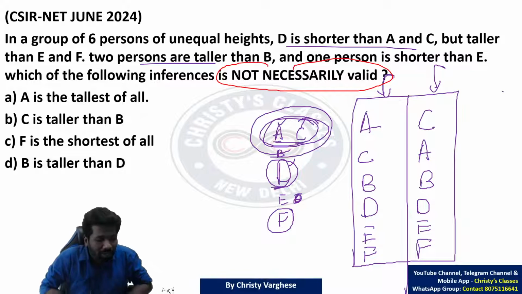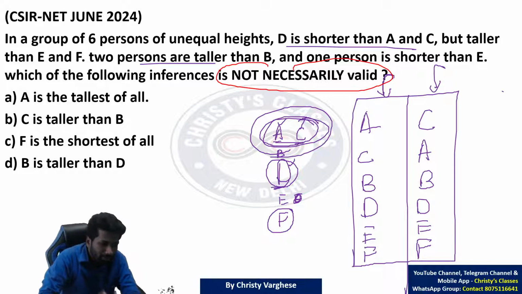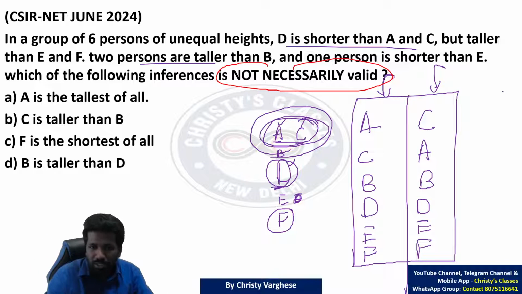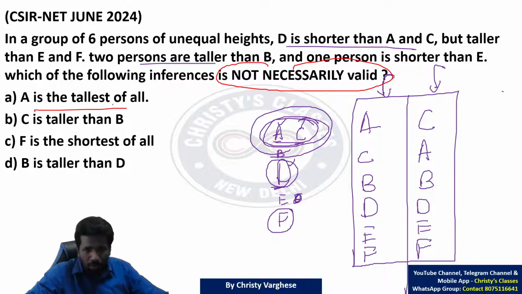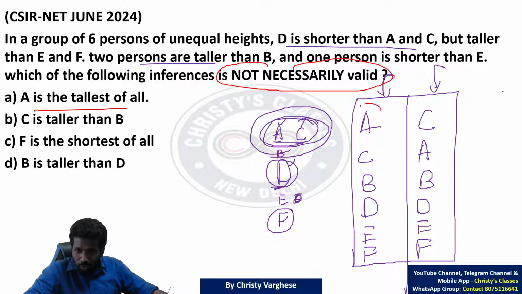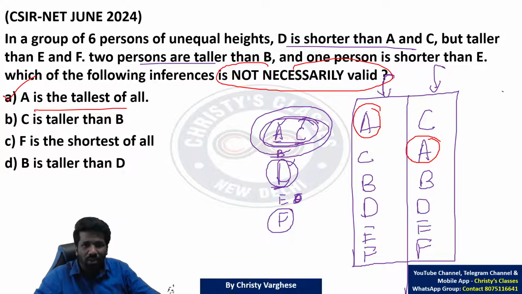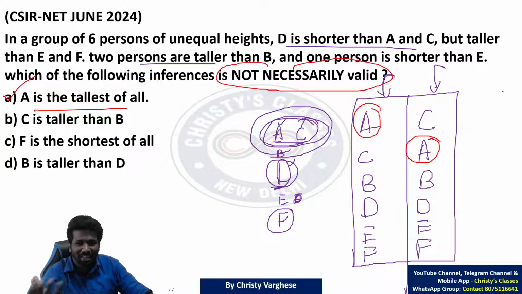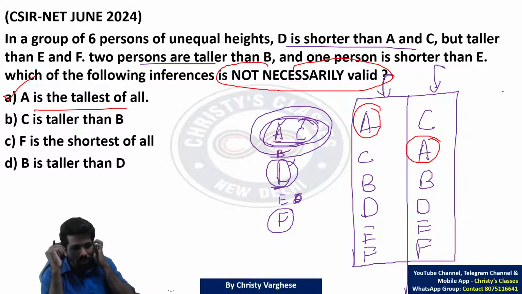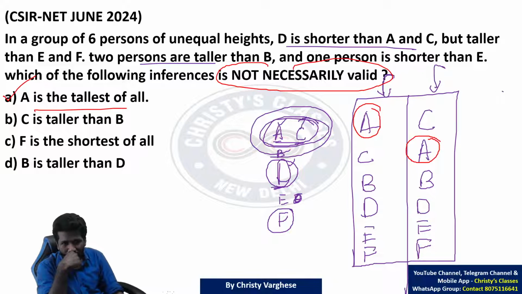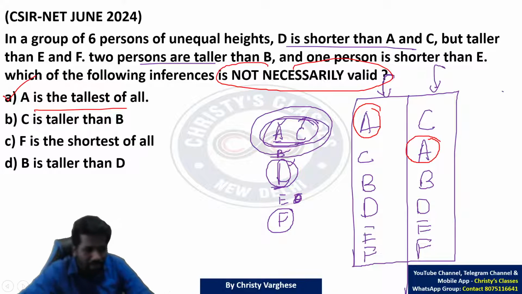ऑलवेज वैलिड वाला ऑप्शन नहीं चाहिए, समटाइम्स वैलिड वाला या समटाइम्स नॉट वैलिड वाला ऑप्शन चाहिए. A is tallest of all. Is it always true? A is tallest of all is true in this reality but not true in this reality. That is why not necessarily valid is option A. Because it can be or it cannot be. That means not necessary. Not necessary to be true. Are you getting the point? Other options check कीजिए, you will get more clarity. वो सब necessarily valid हैं या always valid हैं.